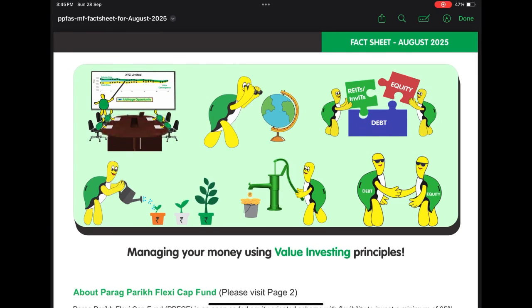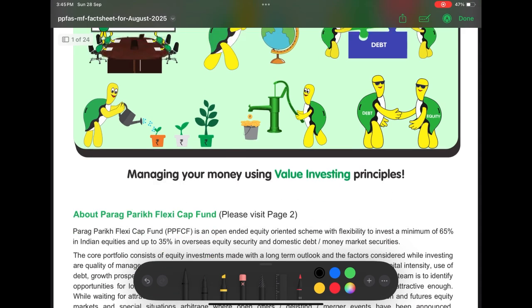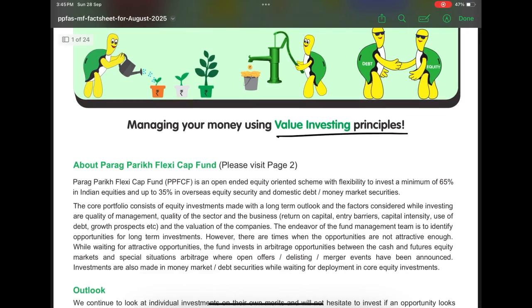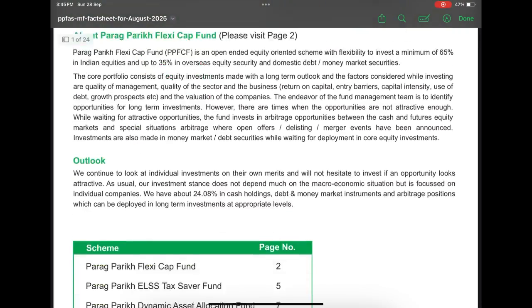Now, let us understand all the technical ratios which are present in the updated fact sheet available on the AMC's website. Now let us analyze the technical ratios of this fund with the help of this fact sheet. The fund is following the value investing principles, which says buying stocks at less than its intrinsic value and holding it for a longer period of time.